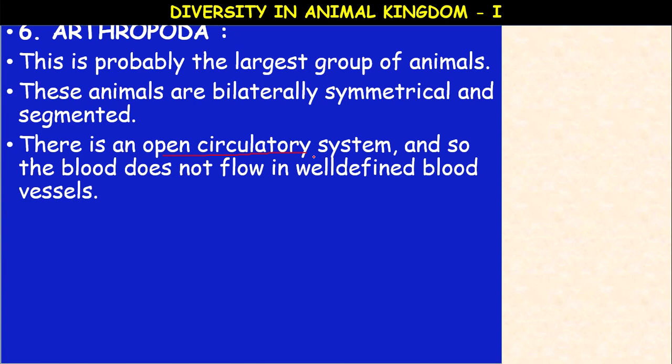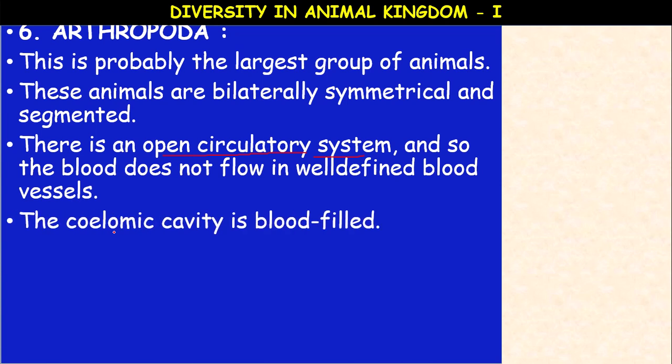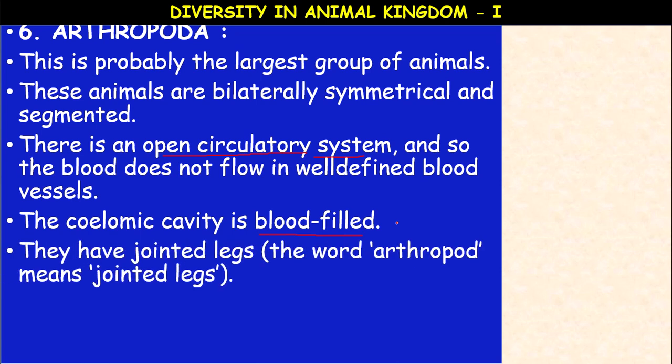Blood vessels are absent totally. The coelomic cavity is blood filled, that's why it is also called hemocoel, because the coelomic cavity is filled with blood, and they have jointed legs. The word arthropod means jointed legs.